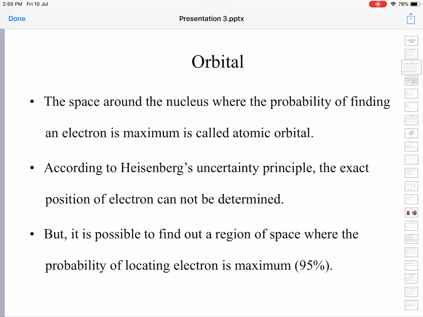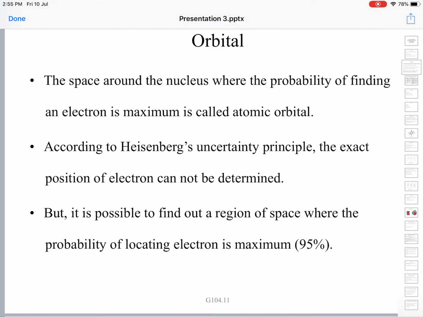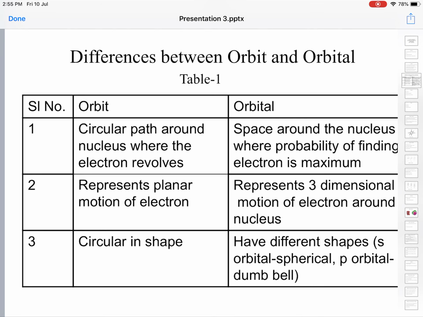So, we talk about the possibility of finding an electron in a region of space around the nucleus. Where this probability is high, we call that the orbital. So, orbital can be defined as the space around the nucleus where the probability of finding an electron is maximum. And orbit is the pathway around the nucleus in which electron revolves.